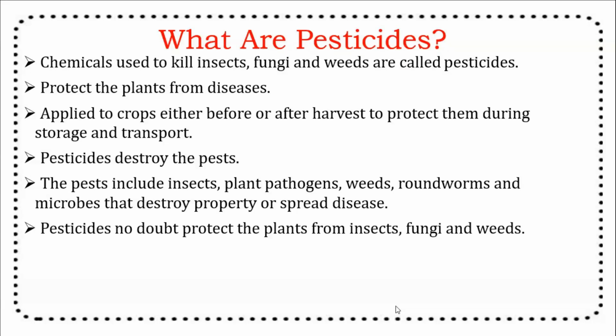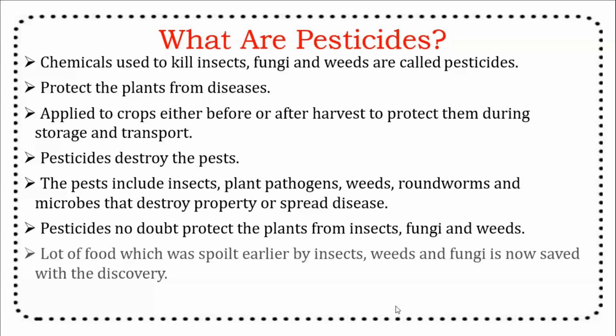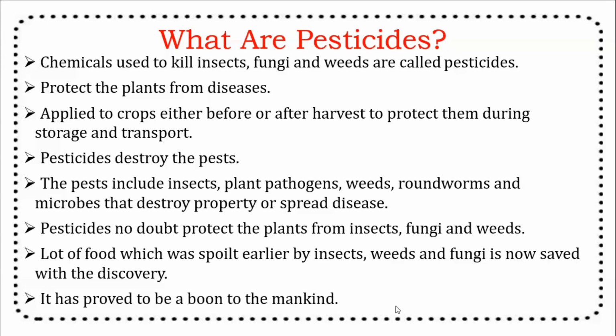Pesticides play an important role in protecting plants from harmful insects, fungi, and weeds. Before the discovery and use of pesticides, a lot of food was often spoiled by these pests, leading to significant losses. By reducing crop damage, pesticides have become a valuable tool in agriculture, making them a real advantage for mankind. However, it's important to use them responsibly to avoid any negative effects on the environment and health.